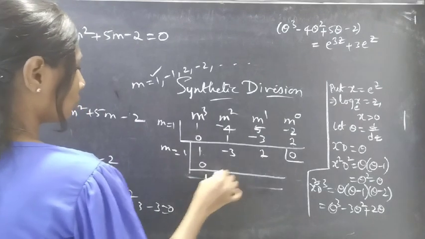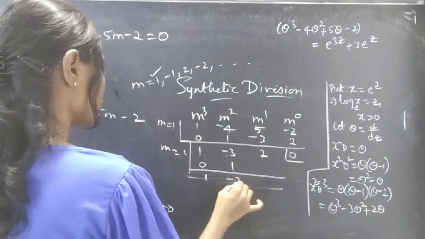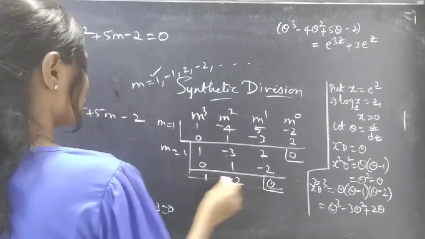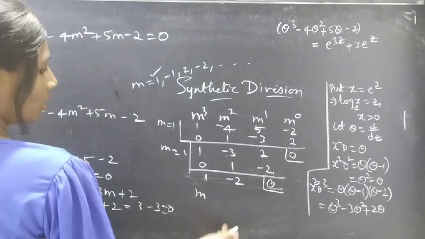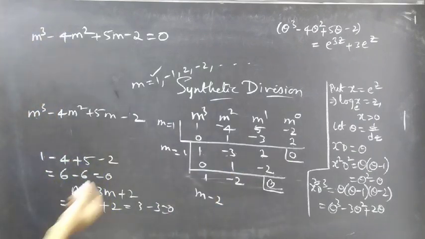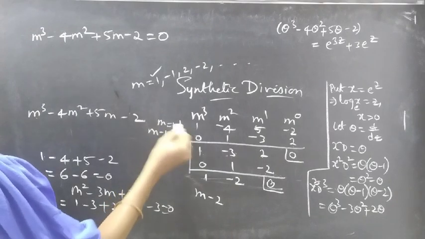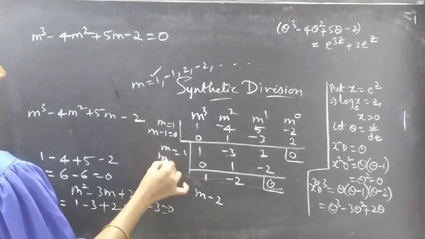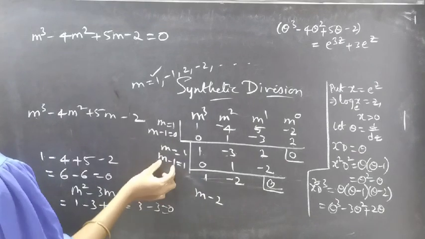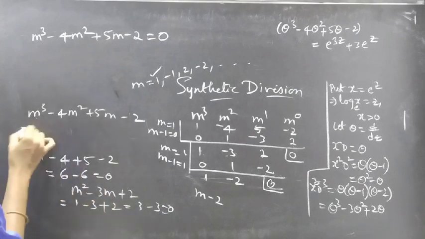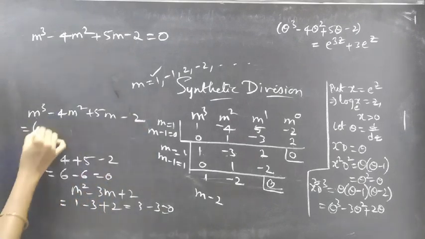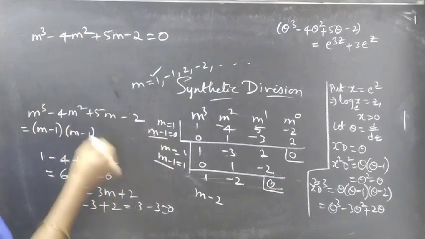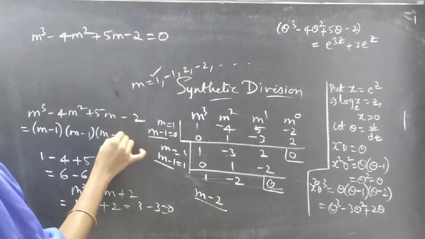1 plus 0, 1. 1 into 1, 1. Minus 3 plus 1 is minus 2. 1 into minus 2, minus 2. 2 minus 2 is 0. See, this gives a factor, m minus 2. From m equals to 1, we'll get m minus 1 equals to 0. Again, here m minus 1 is one factor. And also here we'll get m minus 1 equals to 0, one more factor. So the polynomial can be written as product of m minus 1 into m minus 1 into m minus 2.